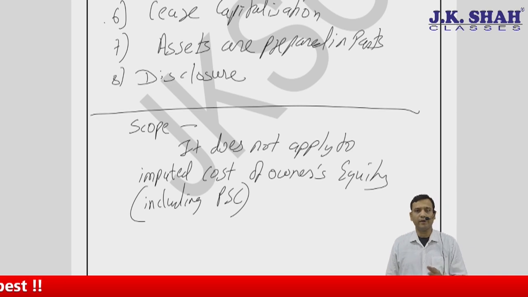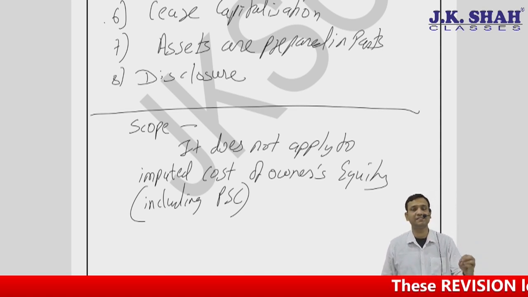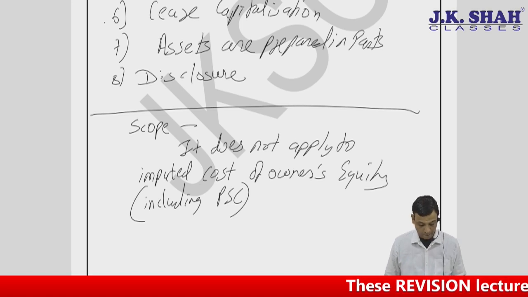So it is all about borrowings, loan funds. It does not apply to owner's equity, including preference share capital, other than preference shares classified as financial liability.